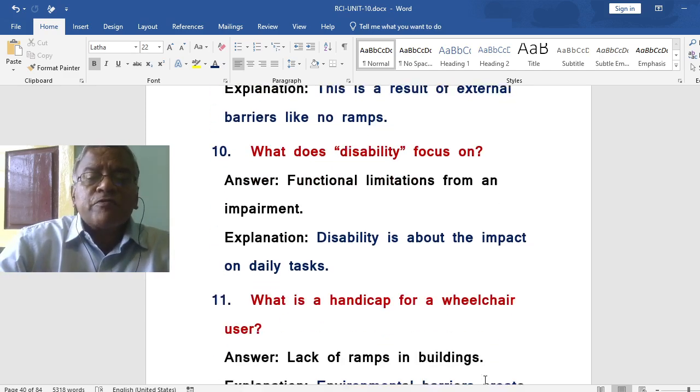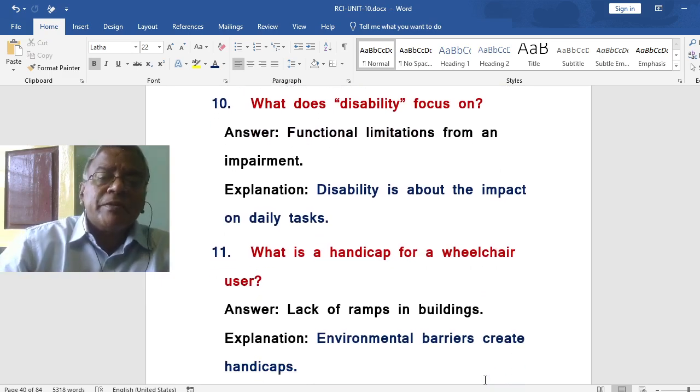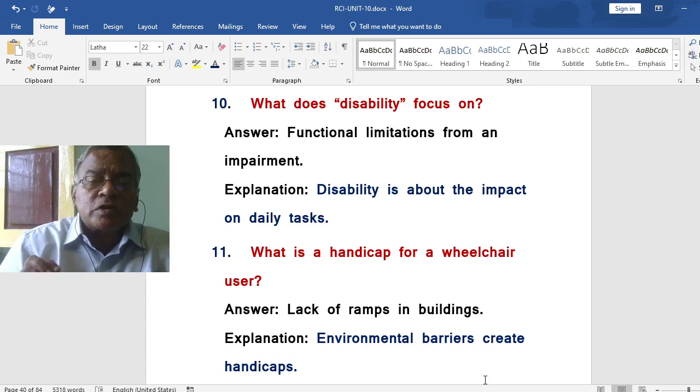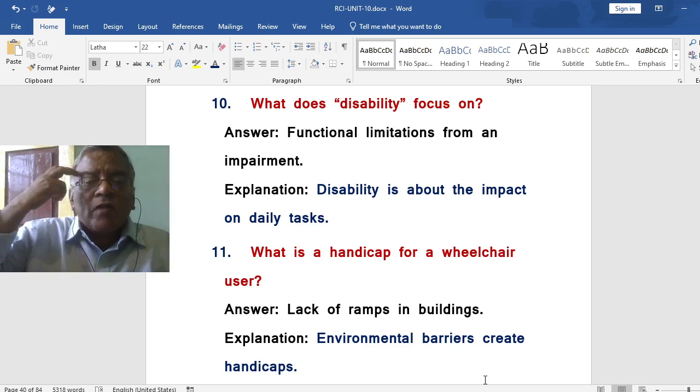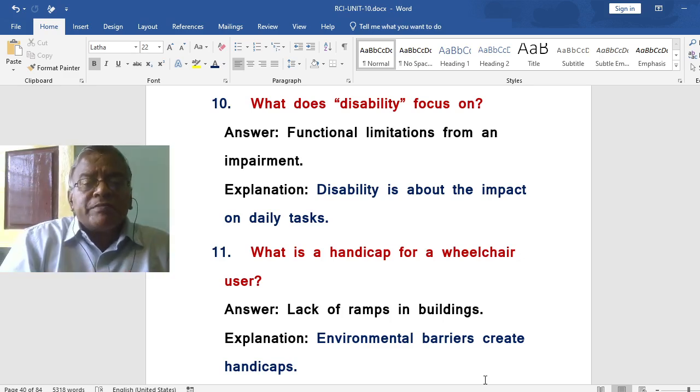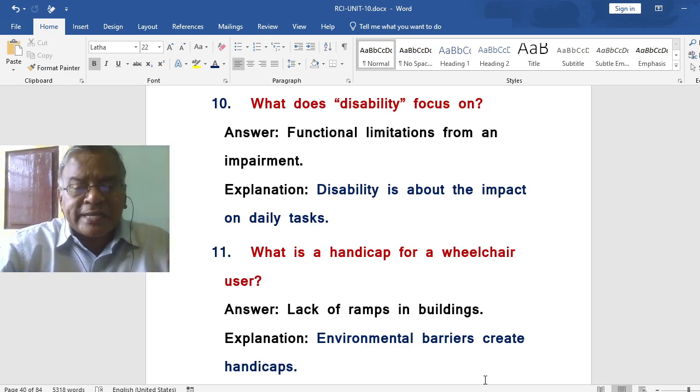What does disability focus on? Functional limitations from an impairment. Disability is about the impact on daily tasks. So, what does disability focus on? Functional limitations from an impairment, daily activities.